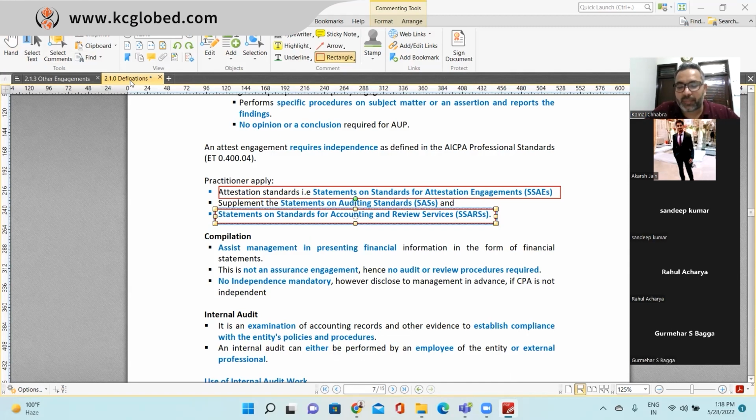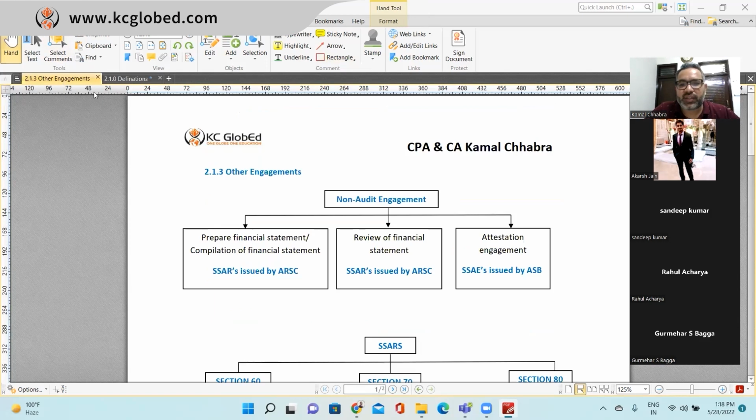Keep in mind why I am reiterating these things. People get confused between SSARS and SSAE. This is very important to memorize, or to fix in your permanent memory. Otherwise you will get confused in the examination, right? For review engagements and compilation engagements, you will be following SSARS. But for attestation and examination engagements, you will be following SSAE.